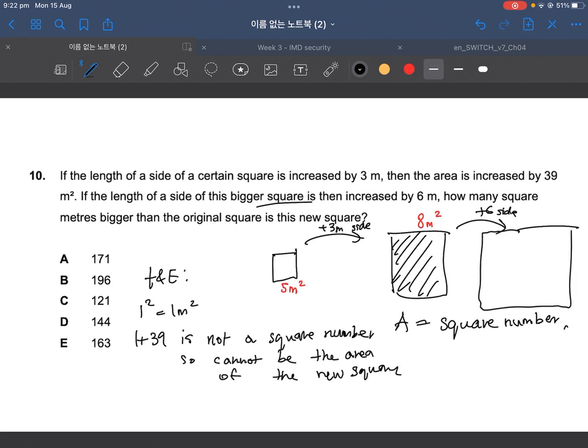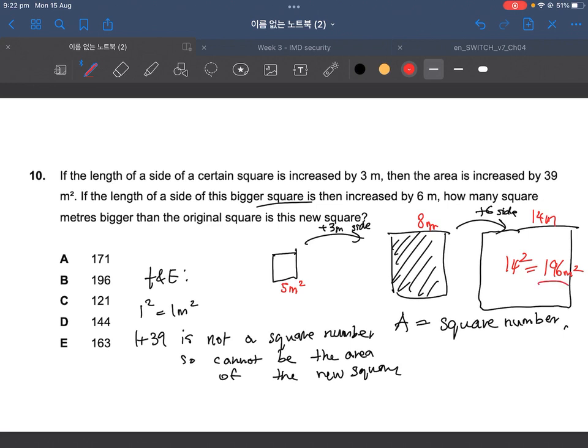Then it must mean that the next side length is 14. Not 14 square meters, I shouldn't write square meters. It should be 14 meters. Then this area is 14 squared, which equals 196 meters squared. Now, what's the question asking for? How many square meters bigger than the original square is this new square?